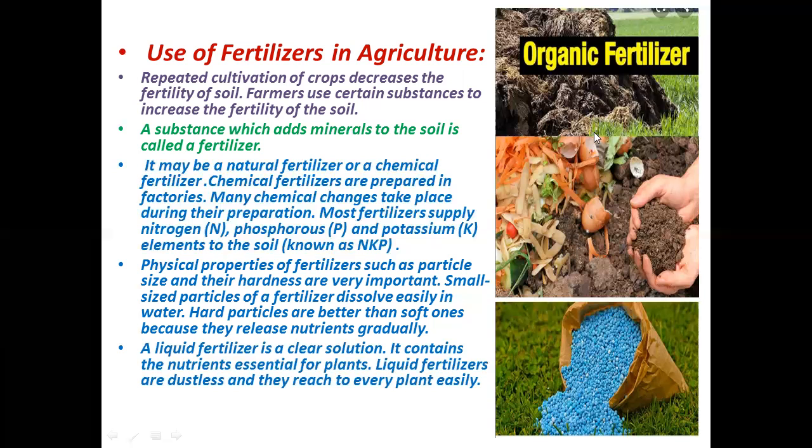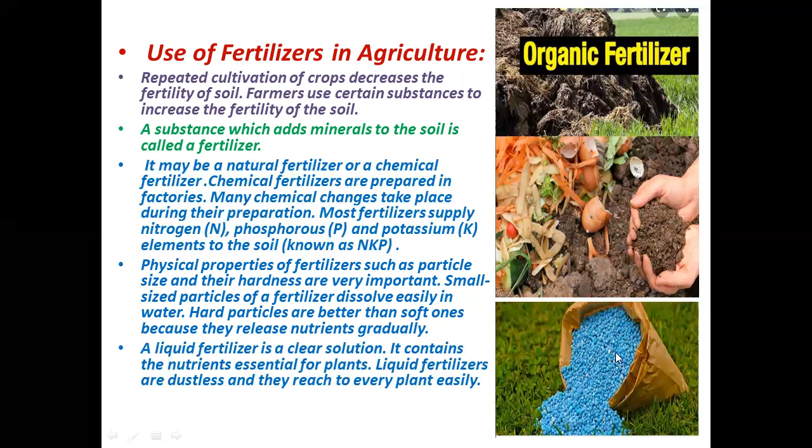You can see here the fertilizer which we are using, which is called organic fertilizer. These are animal dungs, and the dung of animals is a very useful fertilizer. We also call it manure. So manure is a good fertilizer. Fertilizers are also formed from rotten fruits and rotten vegetables, or the waste of the vegetables and the fruits. They can be used for the preparation of compost. Compost is called organic fertilizer too because it is also made up of these natural remains or waste of the fruits and vegetables and other important things.